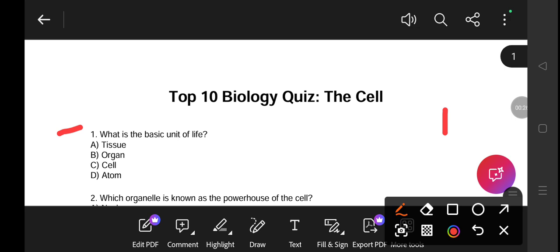What's the basic unit of life? The basic unit of life, as you know, is the cell. So the answer is cell. What's the basic unit of life? It's cell.